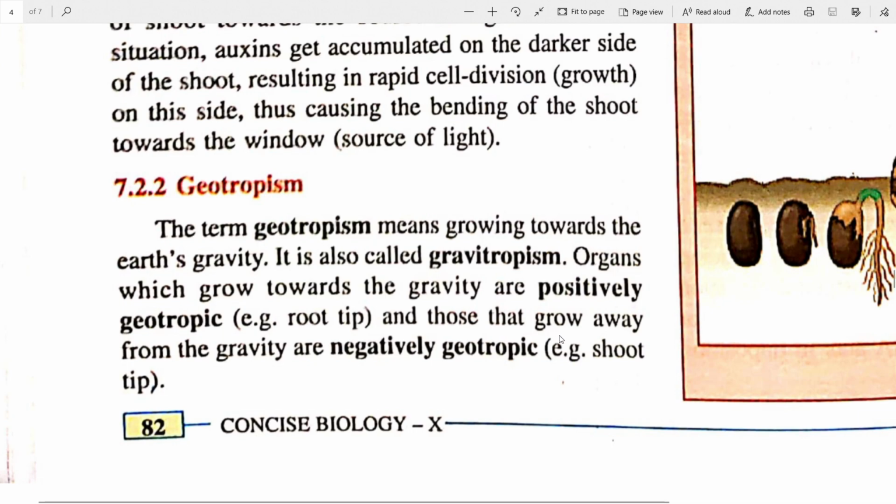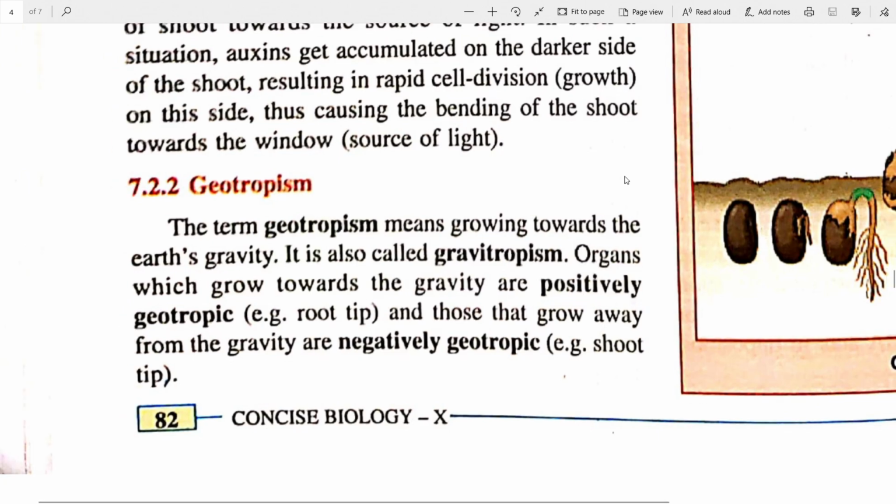And the ones that grow away from gravity, the gravity is pulling down, of course, and the stems you see grow up and higher. So these are negatively geotropic as it is away from gravity.